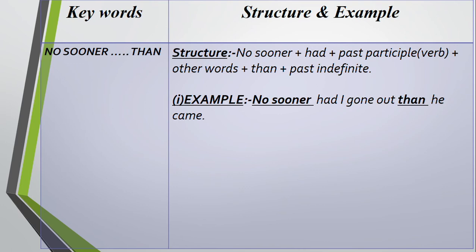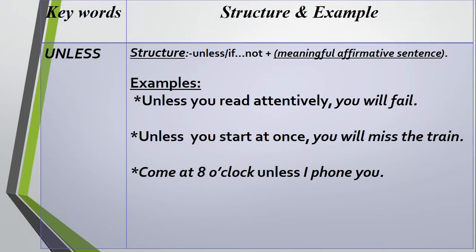I discussed it earlier, and in this case also. Unless structure: unless, or if not, plus a meaningful affirmative sentence. There are three examples here. Unless you read attentively, you will fail. That means if you do not read attentively, you will fail. You will not be able to pass. Unless you start at once, you will miss the train. That means if you do not start at once, you will miss the train. Come at 8 o'clock unless I phone you. That is, come at 8 o'clock if I fail to phone you.